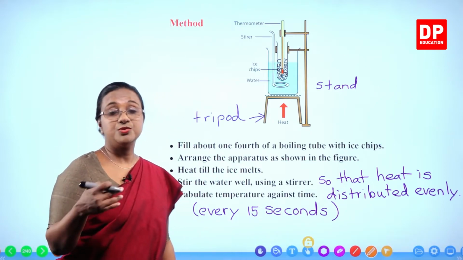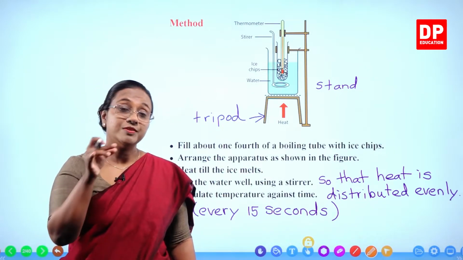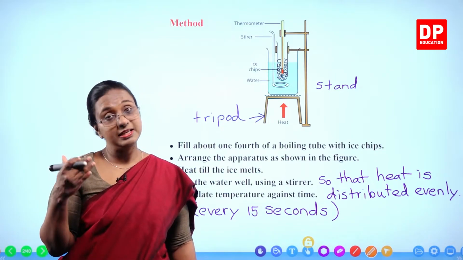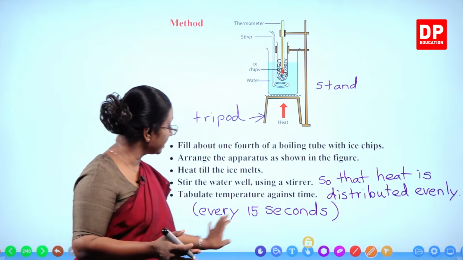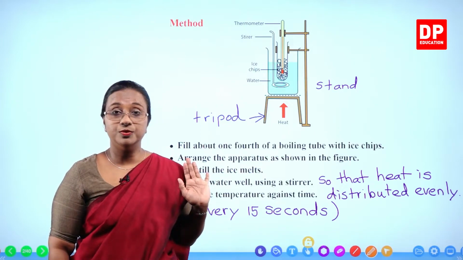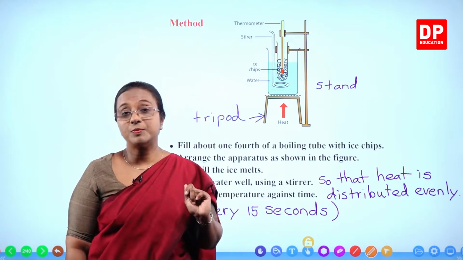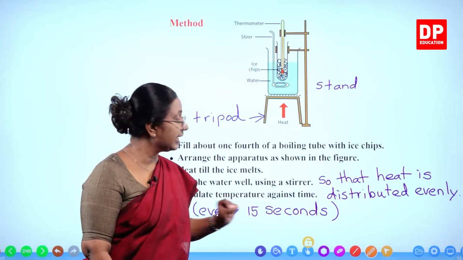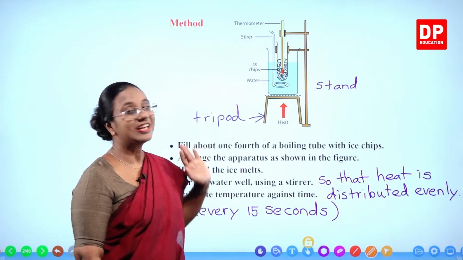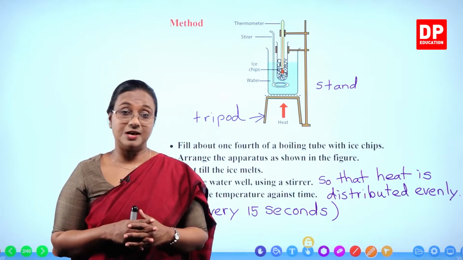So it depends, students. You can even tabulate the reading every 10 seconds if you want. If the time limit is smaller, you will be taking more readings, but it will be more accurate. So 10 seconds or 15 second intervals is more than enough. This is what we need to do. So while you observe the ice chips melting, you have to note down the thermometer reading. You have to tabulate it against time. Is that clear to you all? So I am sure, students, you all can understand this activity clearly. So now we'll go to the lab and do the activity now.